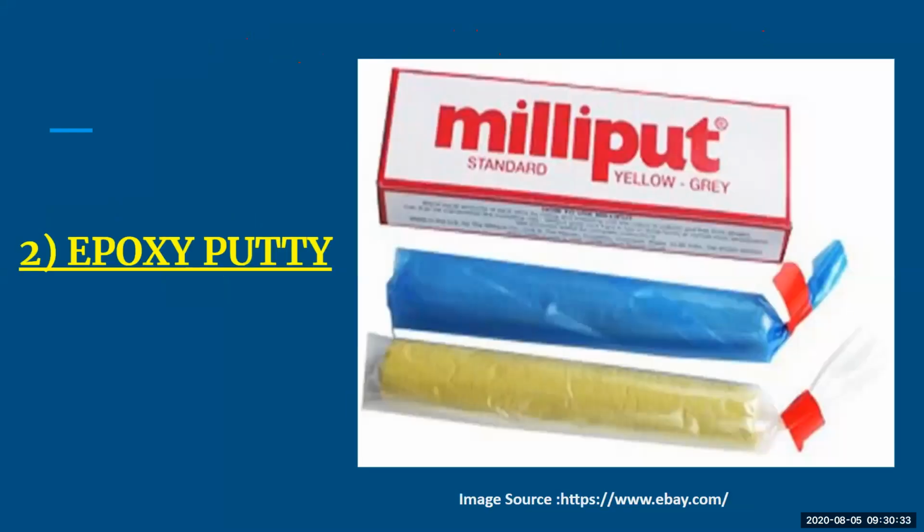Next is your epoxy putty. Epoxy putty is nothing but a room temperature hardening substance. They are used for filling. Whenever you want to fill a space, say your walls or any type of space filling, you are going to go for epoxy putty. It is just like glue, but it helps you to fill the gaps, and it is very tough and durable.